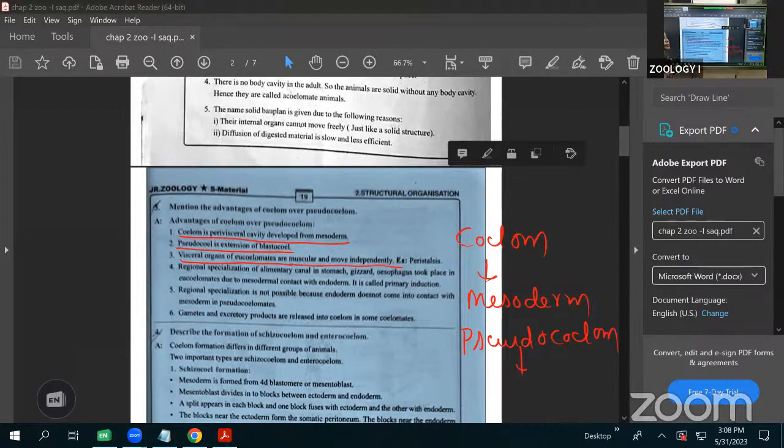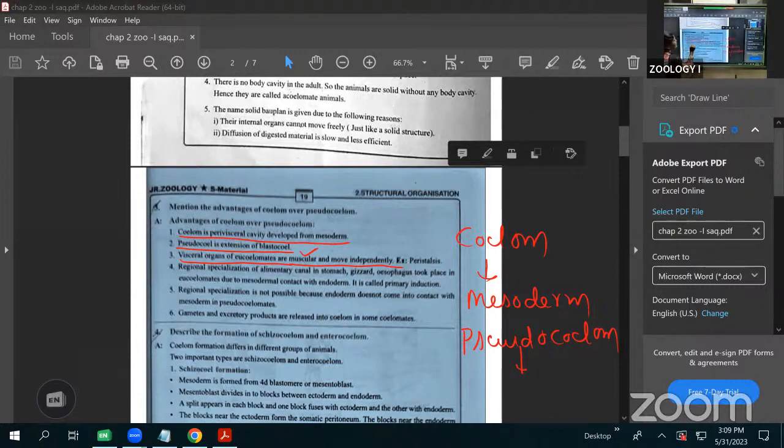In the pseudocoelom, they do not have muscles and do not move independently. But inside the coelom, the visceral organs are made up of muscles and move independently. They can separately perform peristalsis and move inside the coelom.